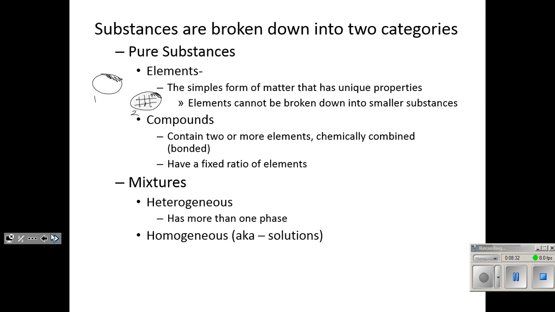So if we want a compound of water, maybe we would say the element hydrogen is this element here, and this BB represents a particle of oxygen. We know that water has the chemical formula H2O. We would have one BB of oxygen, so one oxygen particle, kind of looks like that. And then we would have 2 hydrogen particles that were attached to it. And they would look like that. And that represents a compound of water. The hydrogen and oxygen are chemically combined.